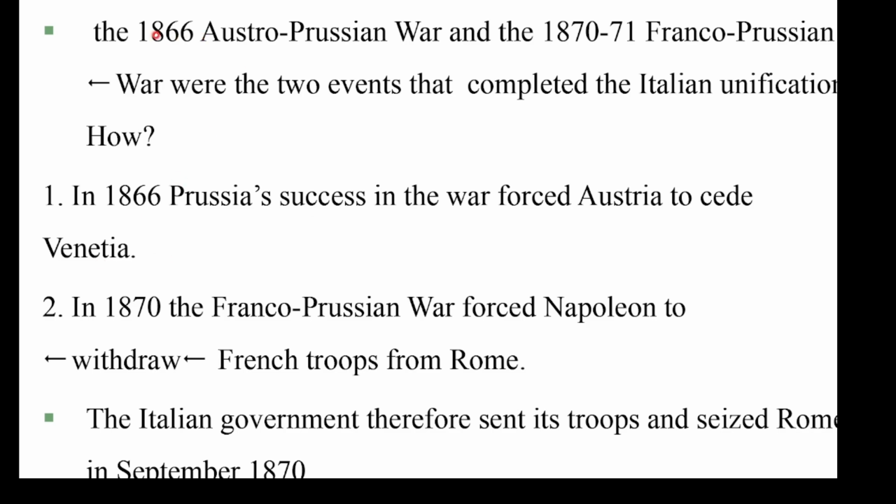Keessaayyuu gaaf sana 1866 Austro-Prussian war keessatti Piedmont or Italy supported Prussia. Then Austria was defeated. Kanaaf gaafa injifatamtu maal goote? Venetia gallakkiftee deemte ishiin kuni the first event. Ni lammaffaan immoo in 1870 or Franco-Prussian war kan jedhu forced Napoleon to withdraw French troops from Rome. Keessaayyuu Rome keessaa loltu Franco-Prussian war immoo waraana isa dhumaati.